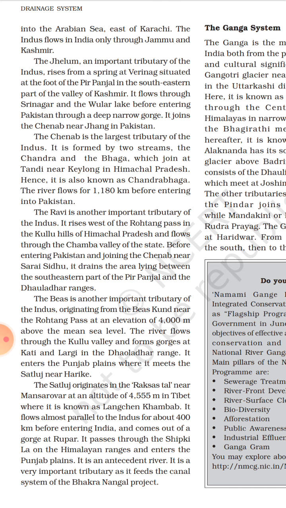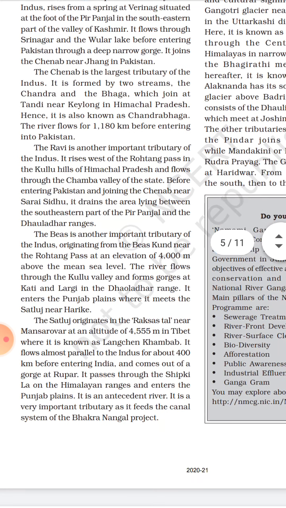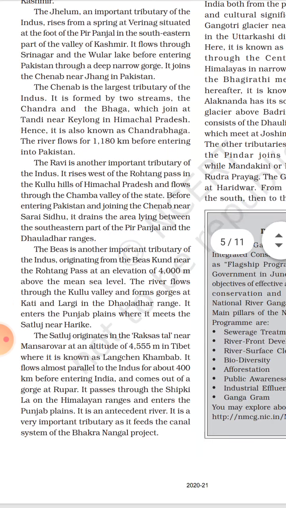The river flows through Kullu Valley. Similarly, Ravi and Byas both flow through Kullu Valley and the Dholadhar ranges. It enters the Punjab plains where it meets the Satluj near Harike. So it meets Satluj near Harike. Satluj is the major tributary of the Indus River after Jhelum.